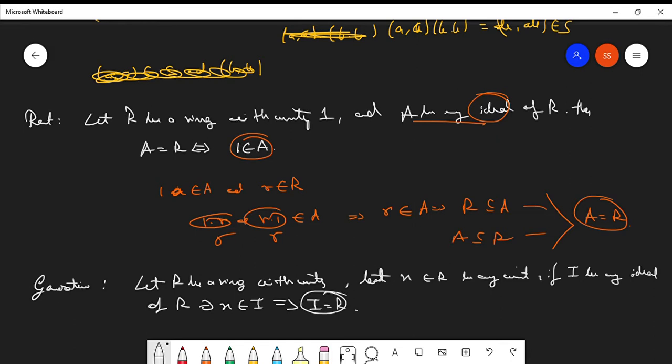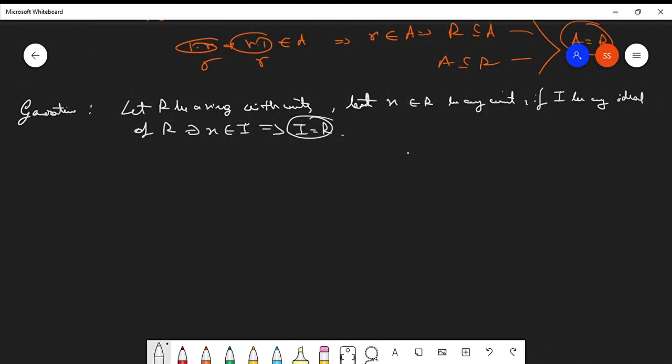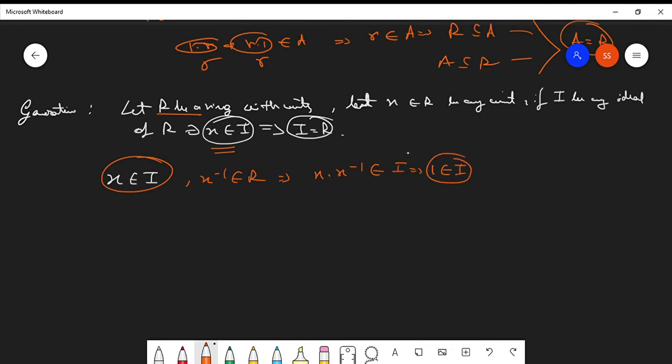How to verify this? See, x belongs to I. Since x is a unit, the inverse of x will belong to R. So we can take x inverse belongs to R. Composing them will give us 1 belongs to I, and we have previously seen that if 1 belongs to I, then that implies I equals R. Okay, clear? Is this much clear, guys?